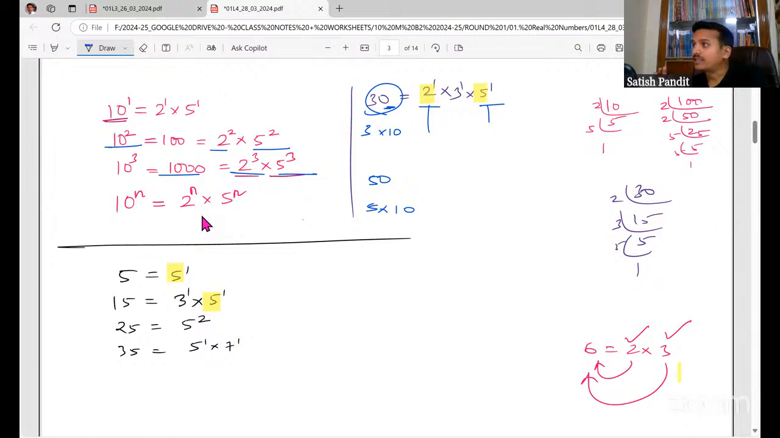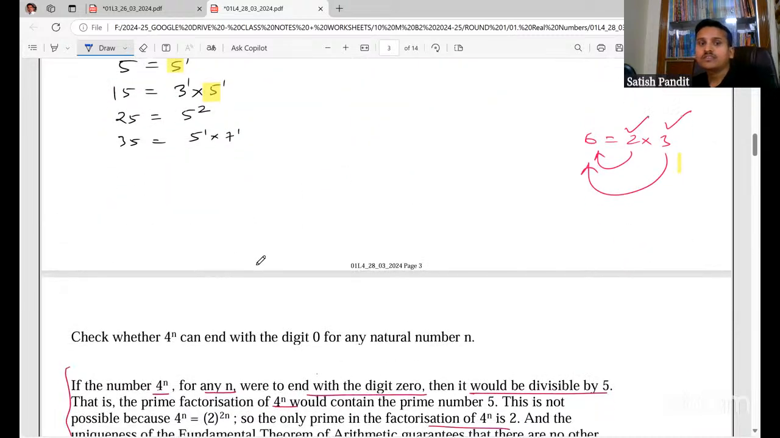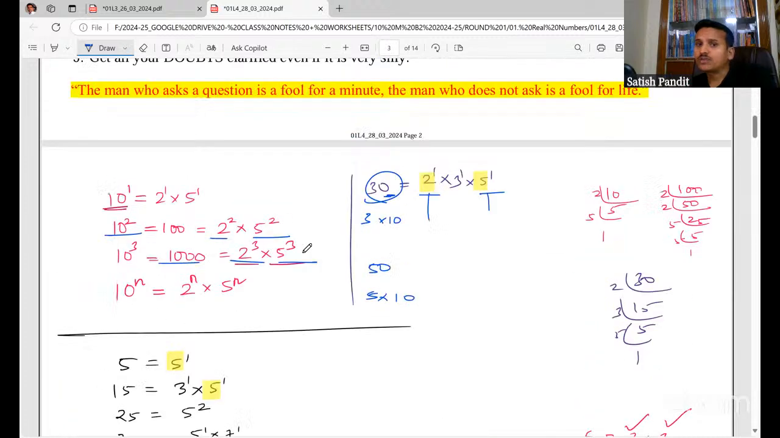So remember that. Whenever a number is ending in 0, it is going to have 2 and 5. Both will be there. Not only 2, not only 5. Both 2 and 5 will definitely be a factor. Okay. So if you remember these concepts, you can answer this kind of questions.